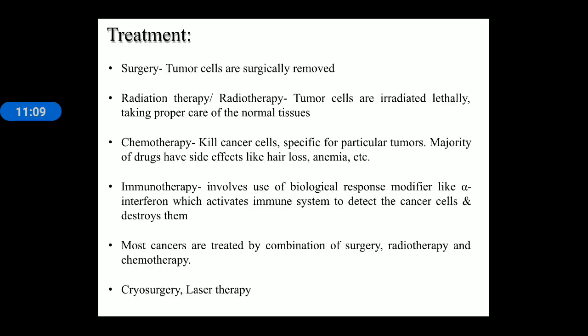Now treatment: surgery can be used. Surgery is the process by which cancer cells or tumor cells are removed from the body. Radiation therapy, radiotherapy can be used. Chemotherapy can be used, where chemical drugs are introduced inside the infected person. Immunotherapy can also be used, where certain immunological proteins are introduced inside the body to destroy the cancer cells.